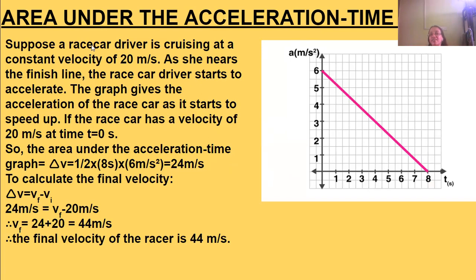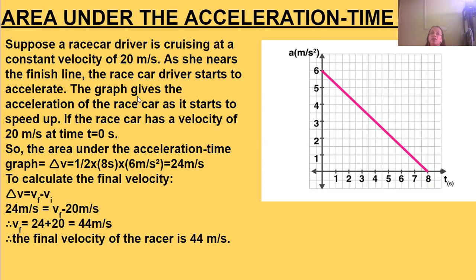Now, suppose a race car driver is cruising at a constant velocity of 20 meters per second. Suppose we just consider it. And as she nears the finish line, the race car driver starts to accelerate. Its velocity was constant, 20 meters per second. But when she is going to finish, what happens? She starts to increase her acceleration.